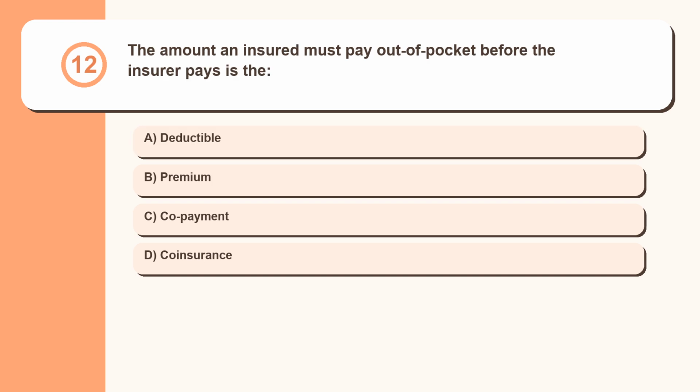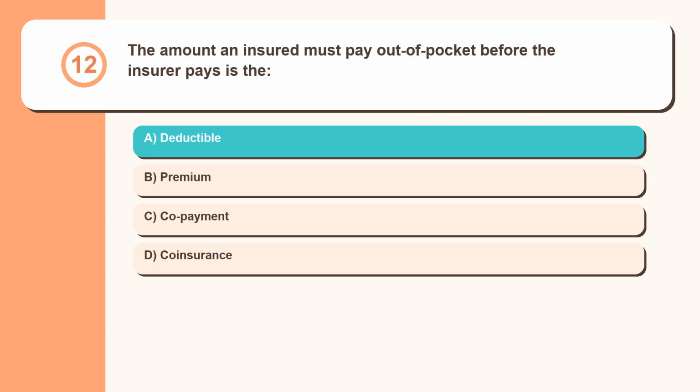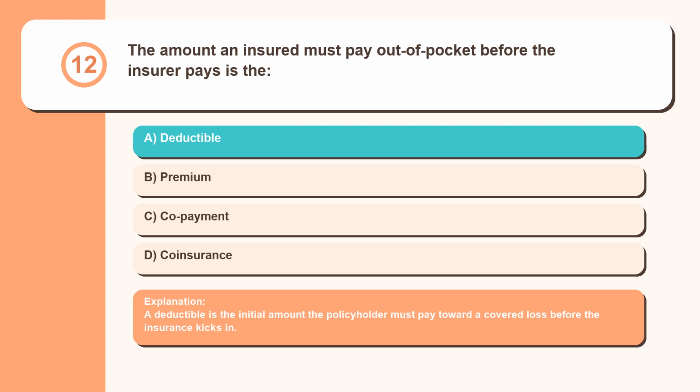Question 12. The amount an insured must pay out of pocket before the insurer pays is the deductible, premium, copayment, coinsurance. A deductible is the initial amount the policyholder must pay toward a covered loss before the insurance kicks in.